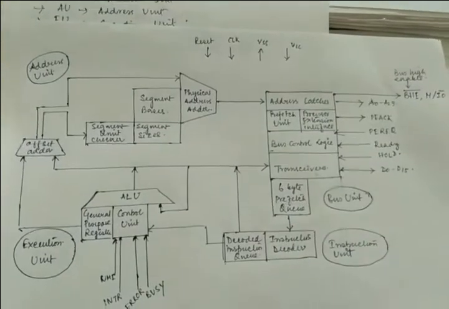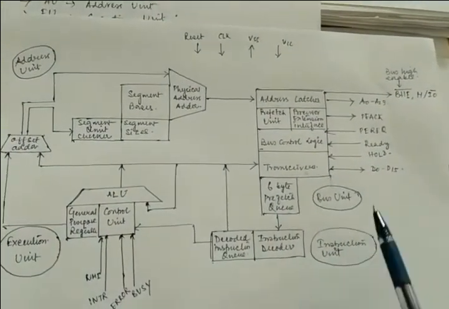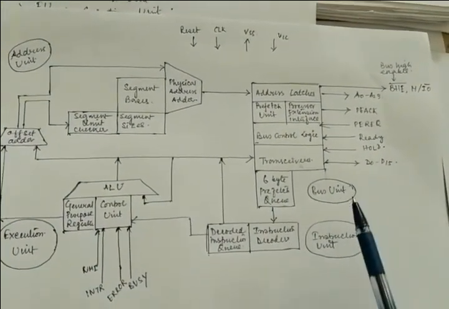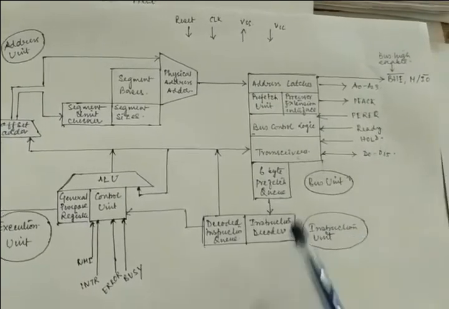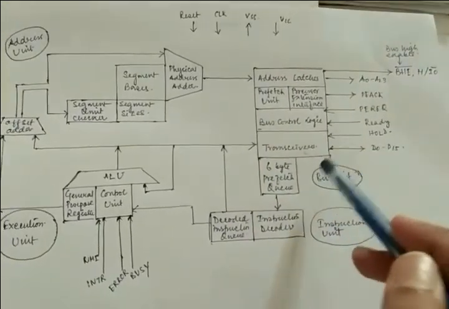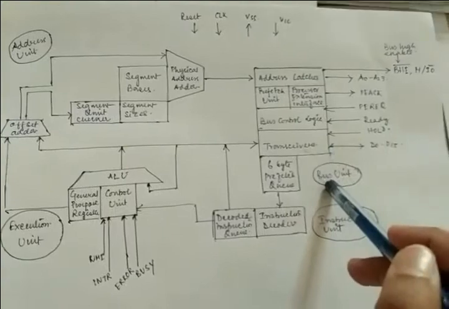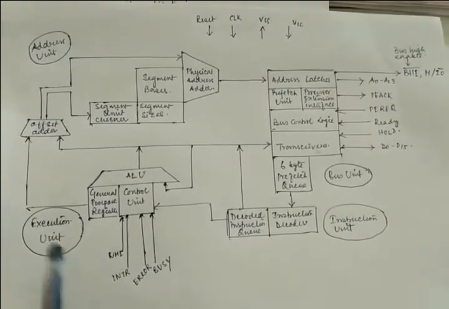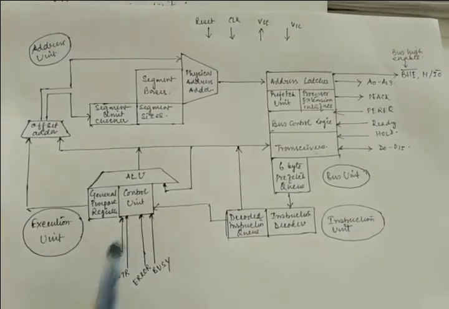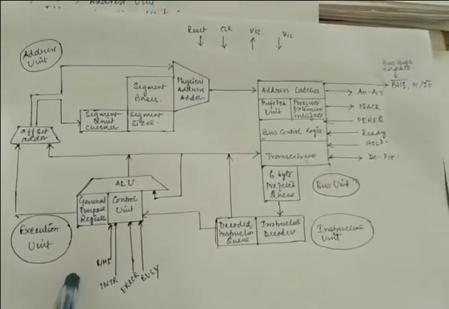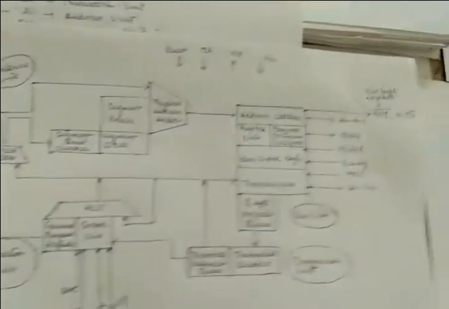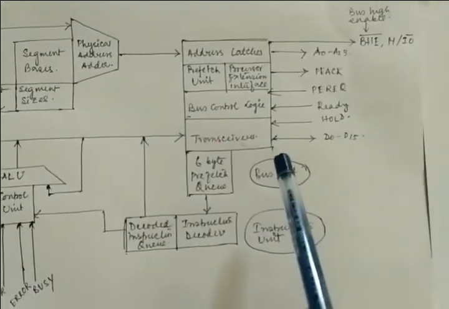Okay, so coming to the next part, that is the bus unit. The bus unit is, I must say, a similar part to the bus interface unit of 8086. And also here is the execution unit. Execution unit is the same as that of your 8086, right? Please concentrate on your bus unit.